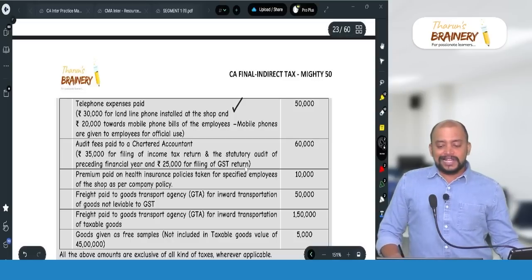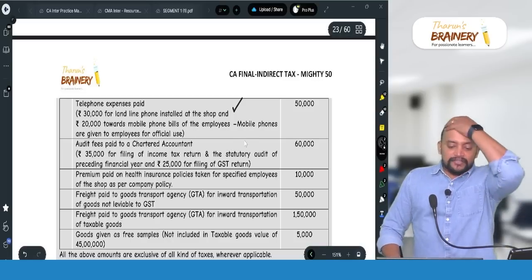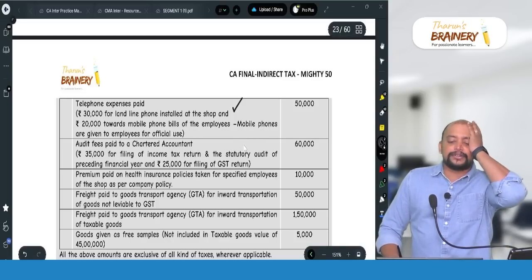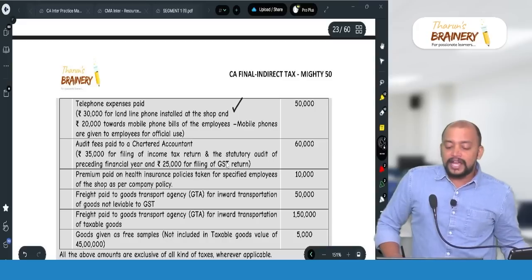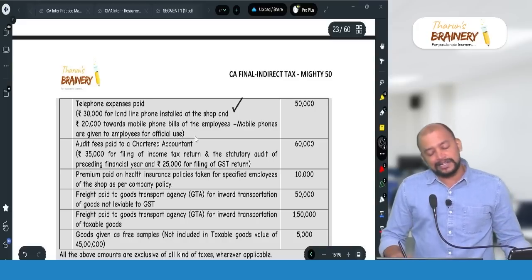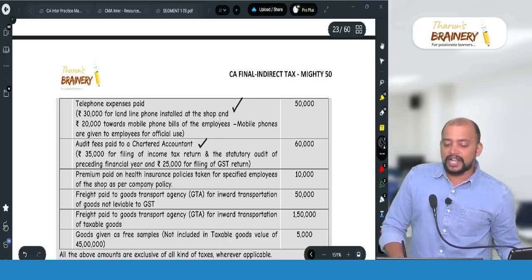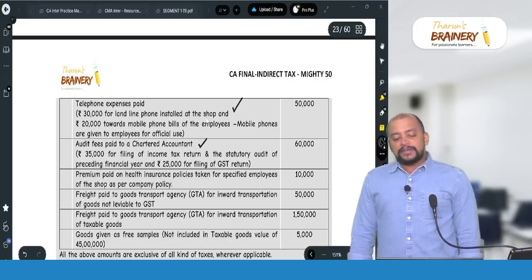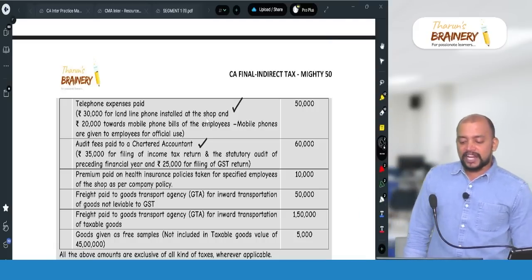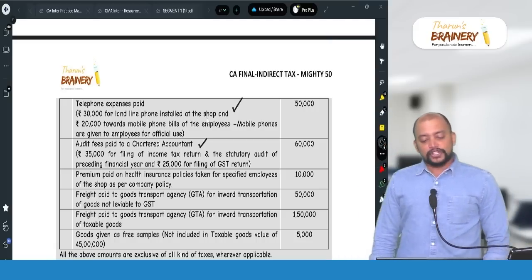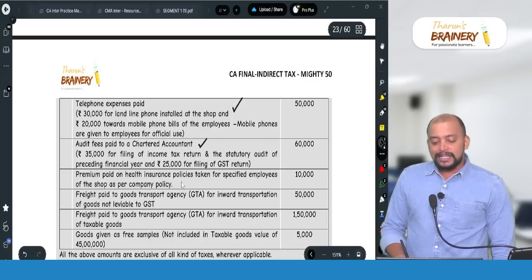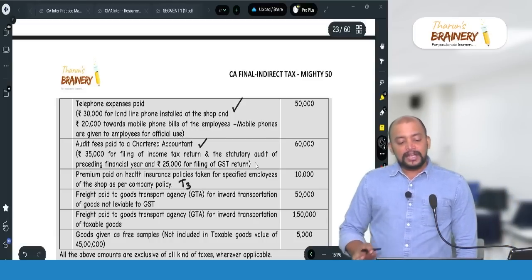Audit fees paid to a chartered accountant, 35,000 for filing income tax return and statutory audit of the preceding financial year, and 25,000 for filing GST return. ITC we can take, but it will come under common. Premium paid on health insurance policies taken for specified employees of the shop as per company's policy. So it's a blocked credit. It will come in T3.